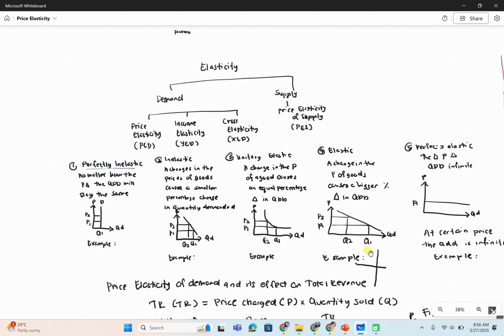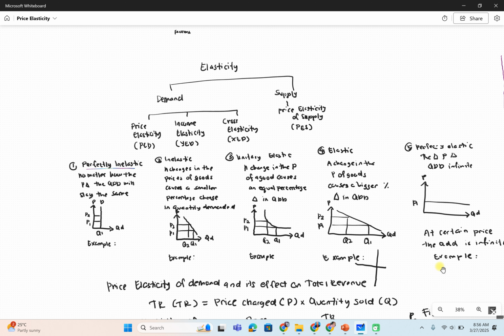For example, if you like to eat chocolate, when there is a change of price of chocolate, you will change to others. So question 5, think about an example from the tourism perspective. And here, perfectly elastic, meaning that when there is a price change, the quantity demanded changes infinitely. So there is a horizontal demand curve. At a certain price, the quantity demanded is infinite.